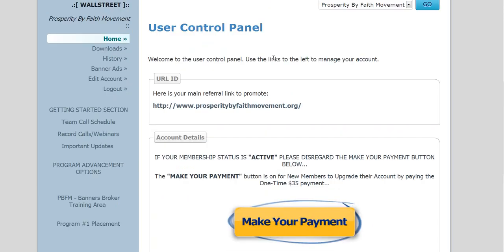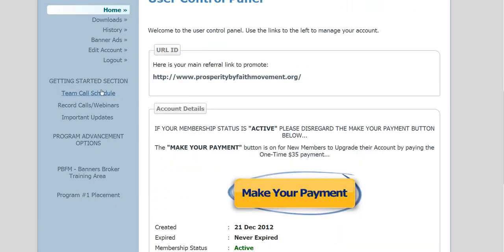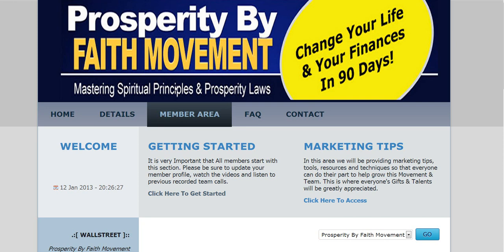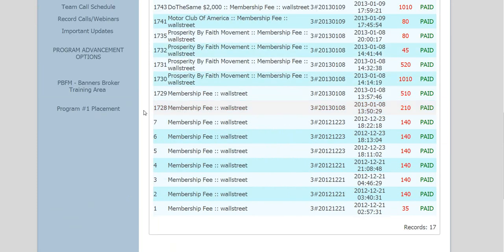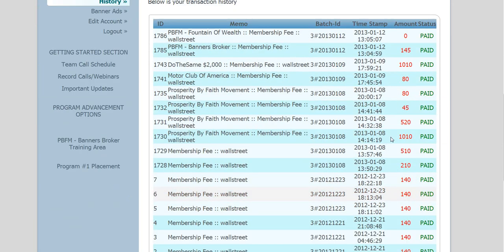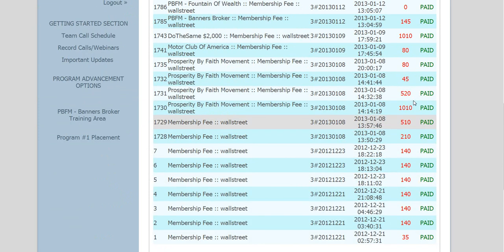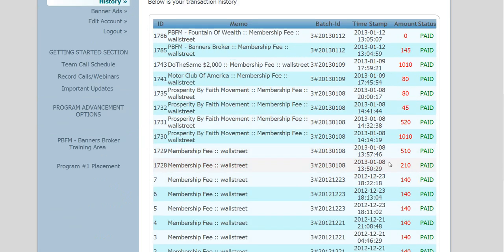As I look to the left, I see I have home, downloads. If we want you to download something, you click on this button and it's going to go to the downloads. When I show the history button, this is going to show you your history of all the programs that you have paid for. Don't look at this; this was something done prior to us testing out the system, so there are some extra things in here. But you will have the $35 one. You're going to have these from right here, 210.